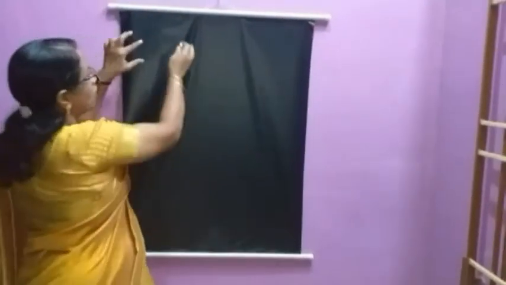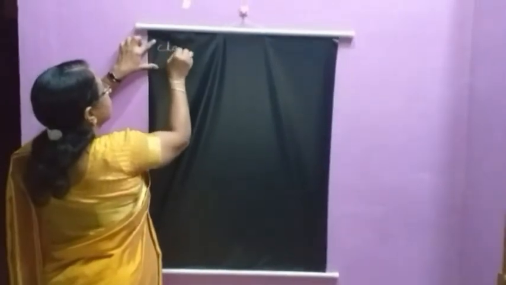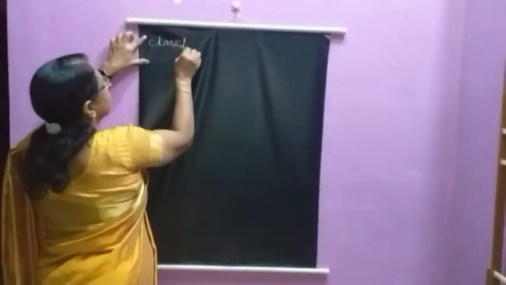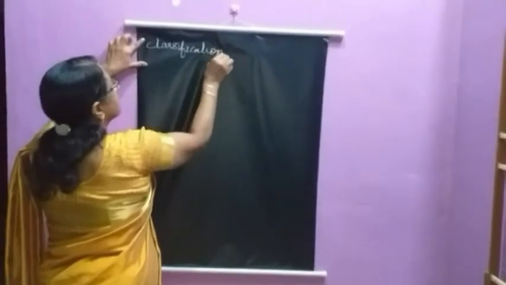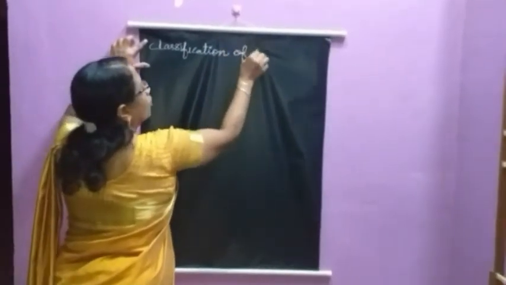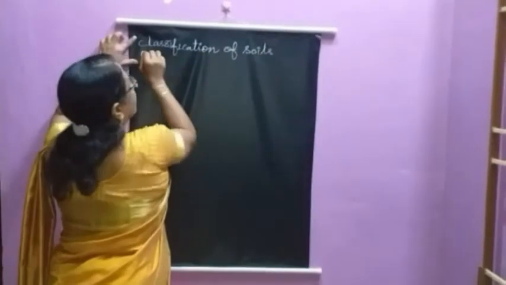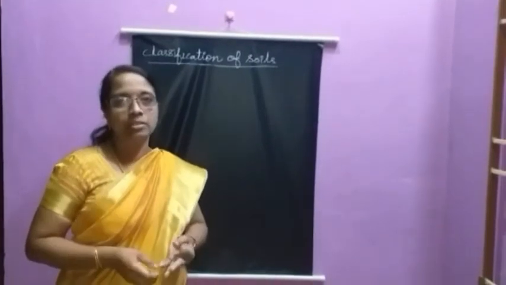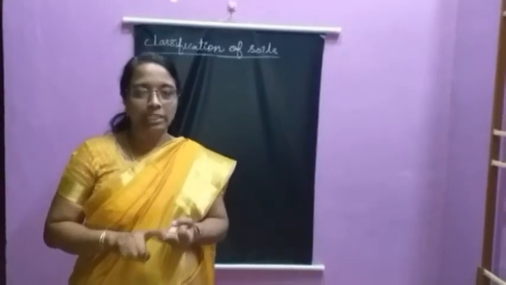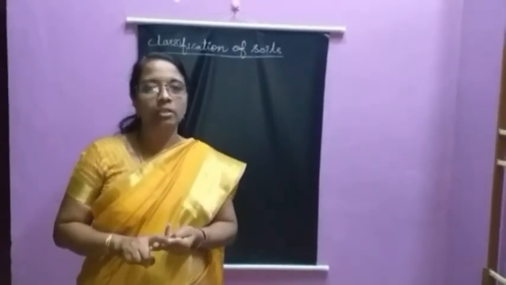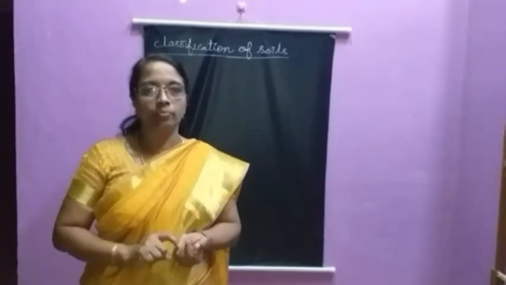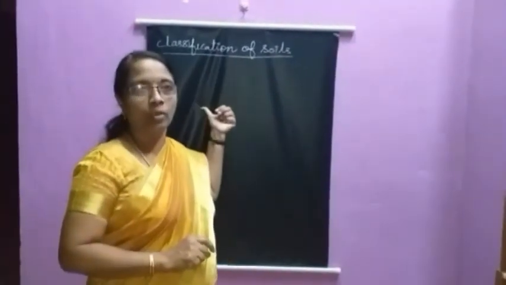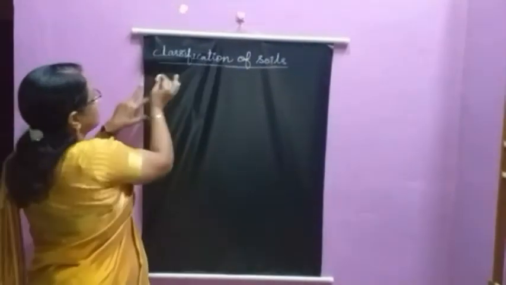Okay. Now we are going to see about the classification of soils. Here in this classification, the soils are classified into 6 types. What are they? First is alluvial soil, black soil, red soil, laterite soil, mountain soil and desert soil. Now we look into it one by one. First, alluvial soil.